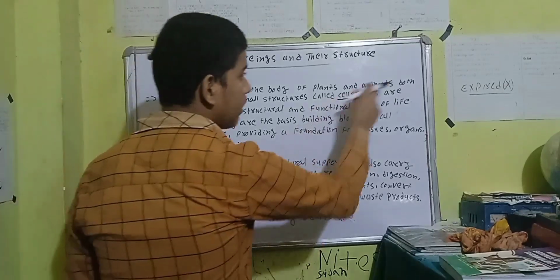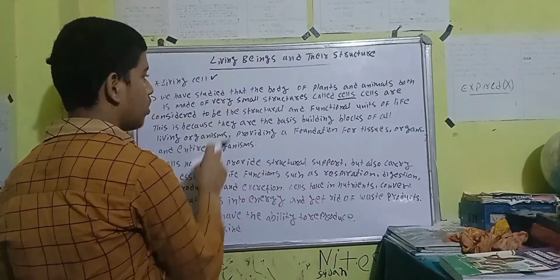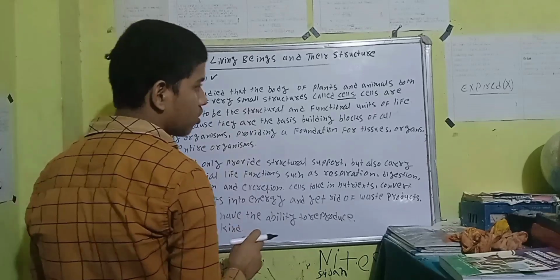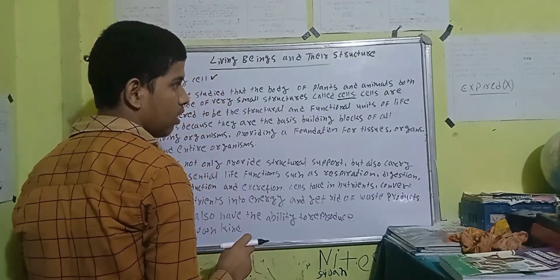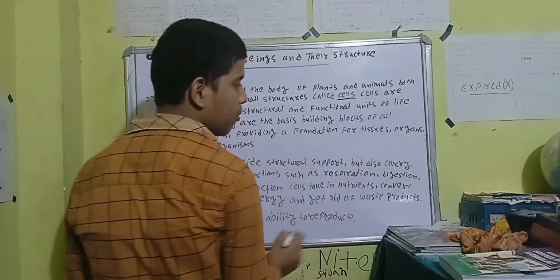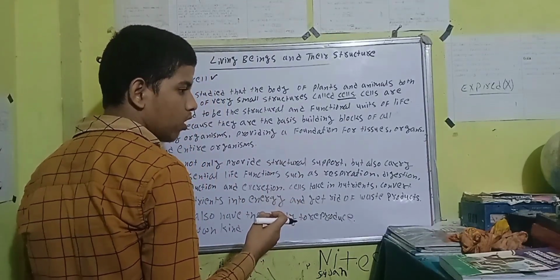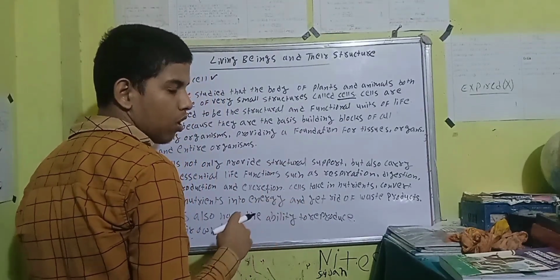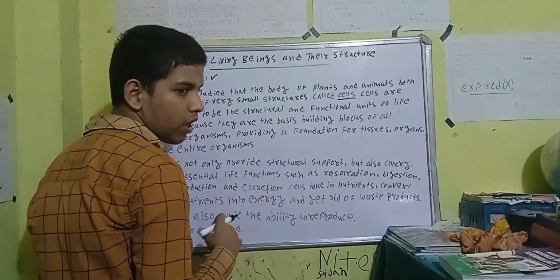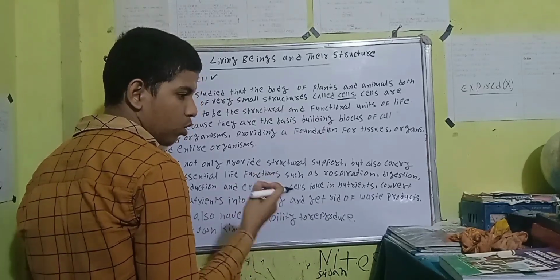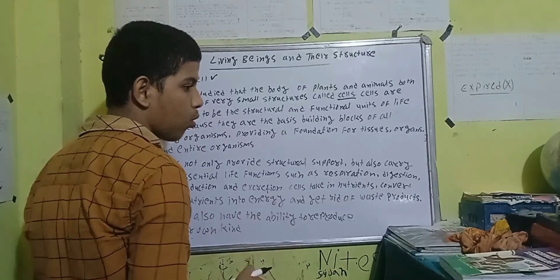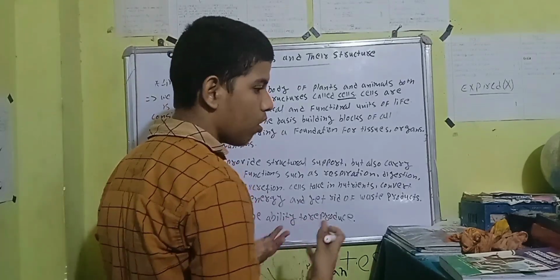The body of plants and animals both is made of very small structures called cells. It is not only about animals and plants. Every living organism, whether it is a plant, an animal, or a microscopic creature like microbes, is made of what?